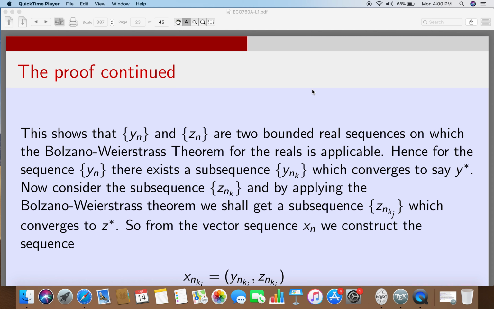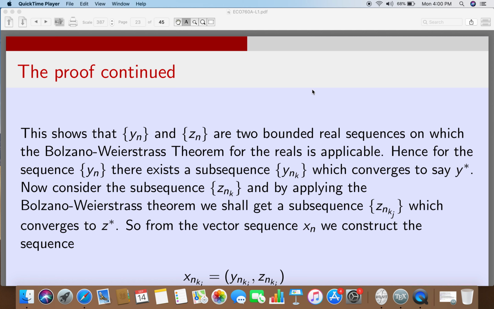I take the zn sequence, and corresponding to the same indexes k that have given me a convergent subsequence in yn, I choose the same indexes in the sequence zn and form a new subsequence znk.